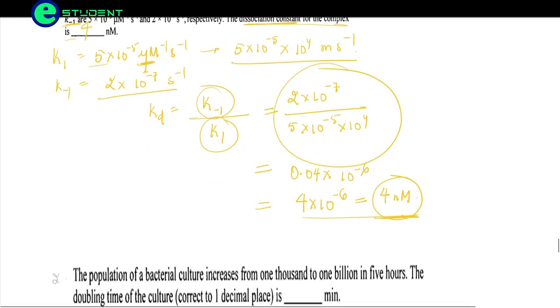Okay, coming to the next question. The population of a bacterial culture increases from 1000 to 1 billion in 5 hours. The doubling time of the culture is, they are asking, in minutes. There is a formula for doubling time.